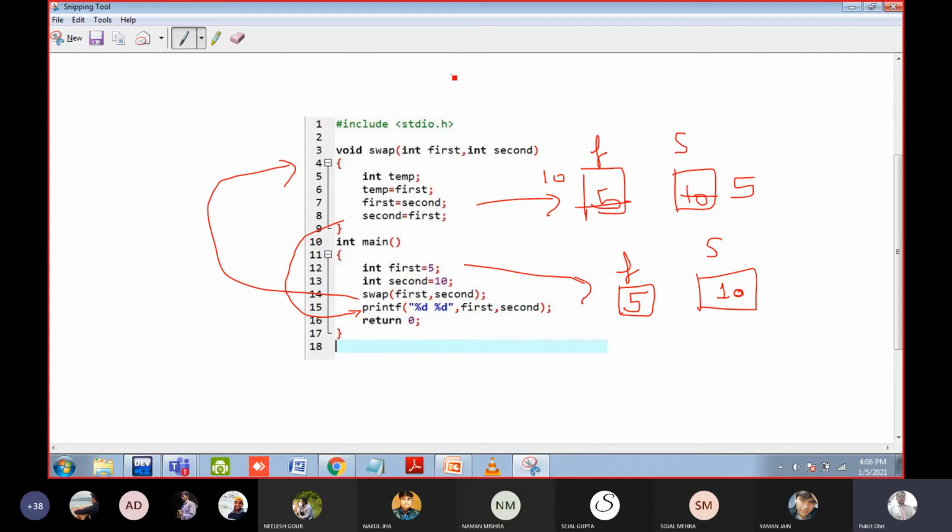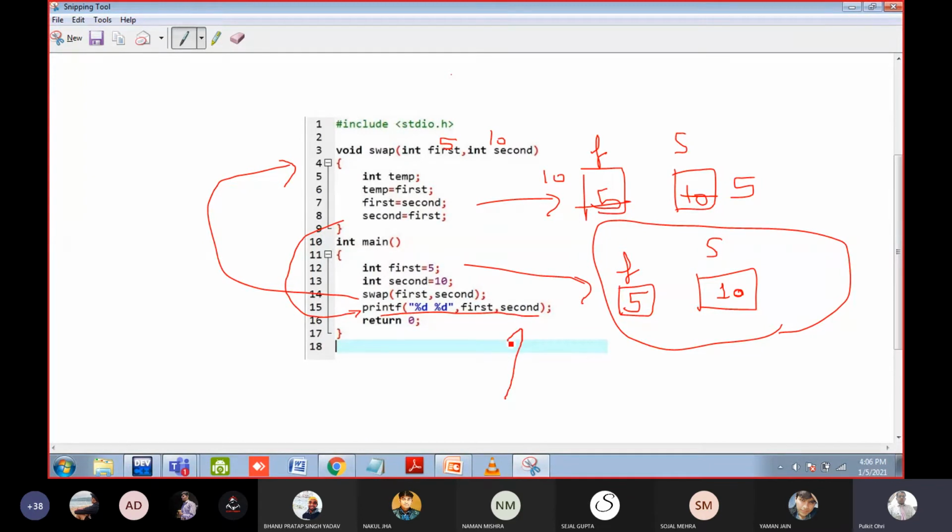Okay. So look, this first and second and this first and second both are different. Here the value is 5 and 10 and this 5 and 10 is passed here. Yes or no? And in this first and second variable, the values are changed. No change occurred in this particular variable in the main function. So once you return from this function and you want to print the value of first and second here, will you print 5 and 10 or will you print 10 and 5? Means will you print first and second of the main function or first and second of the swap function? Of course you will print 5 and 10.